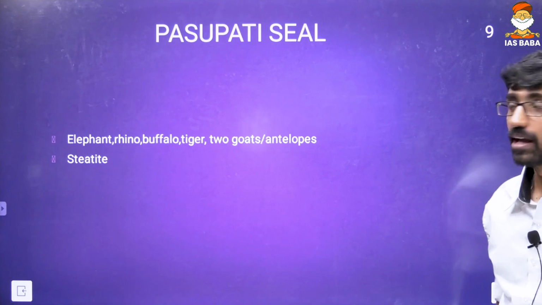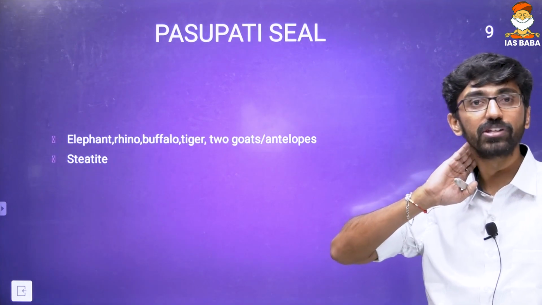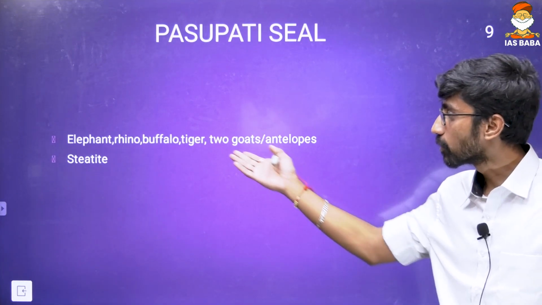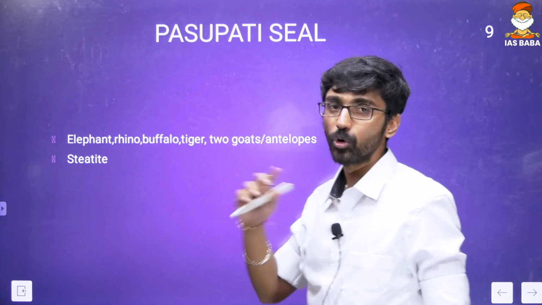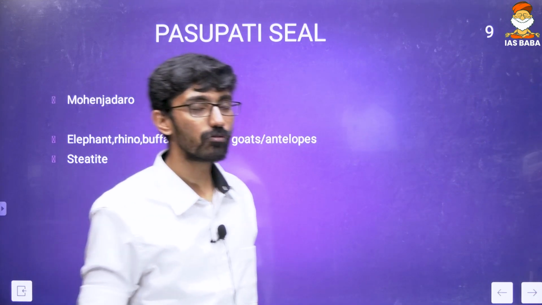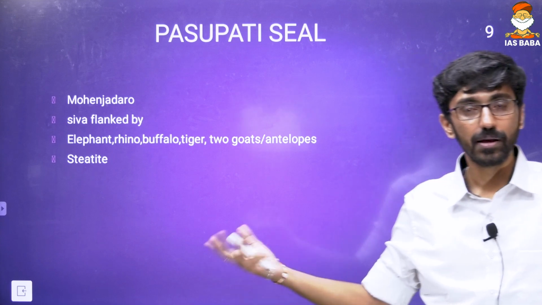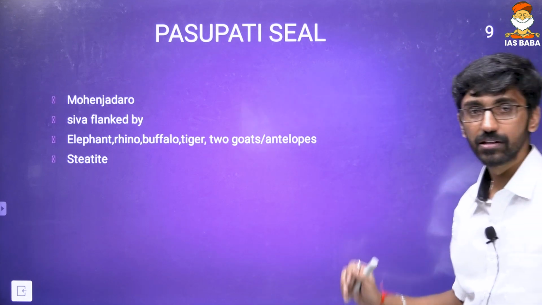Okay, this is one thing. And the Pashupati seal, like I told you, is made of steatite, and it shows Shiva surrounded by other animals like elephant, rhino, buffalo, tiger, and two goats or antelopes it could be. It is found from Mohenjo-daro, and is Shiva flanked by many other animals. So this is one more interconnectedness we can talk about in this particular topic.